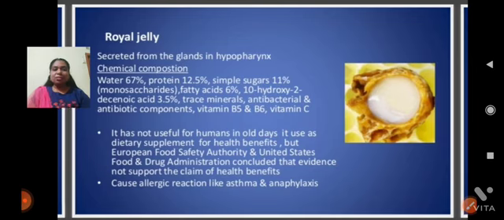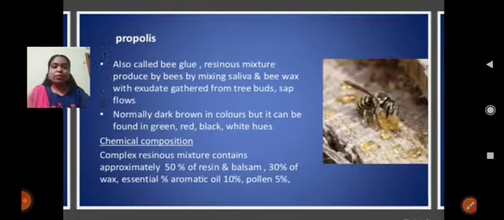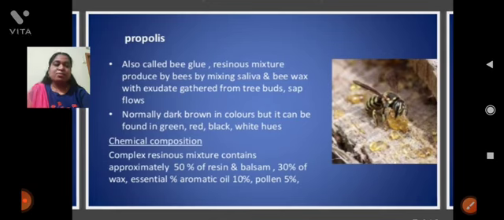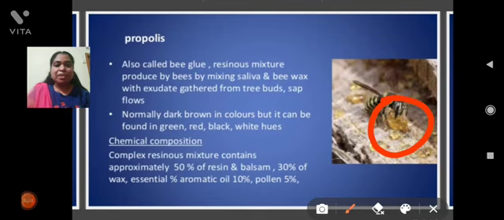Next, royal jelly. Royal jelly is a good food supplement. Next, propolis. You can observe this diagram. It is propolis. It is also called bee glue, a resin mixture produced by bees by mixing saliva and beeswax. It has so many colors: green, red, black and white.